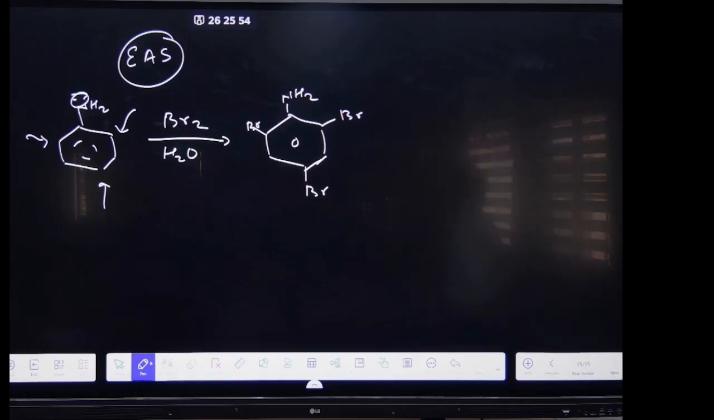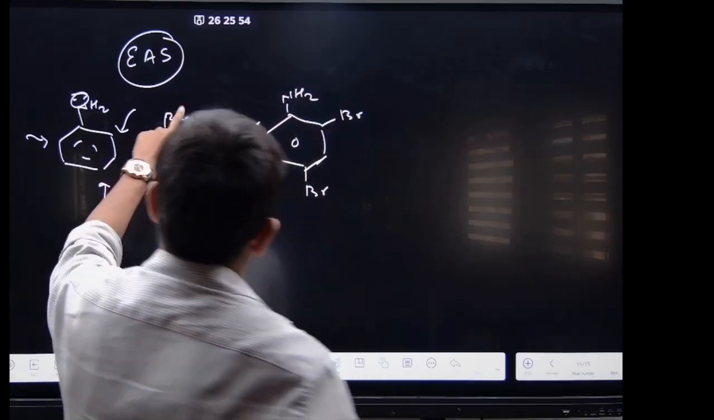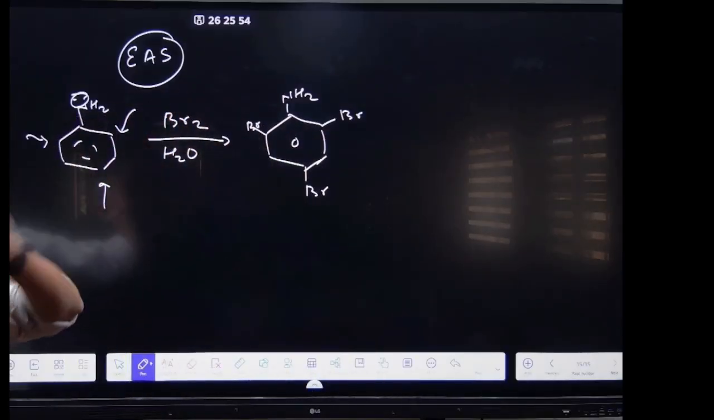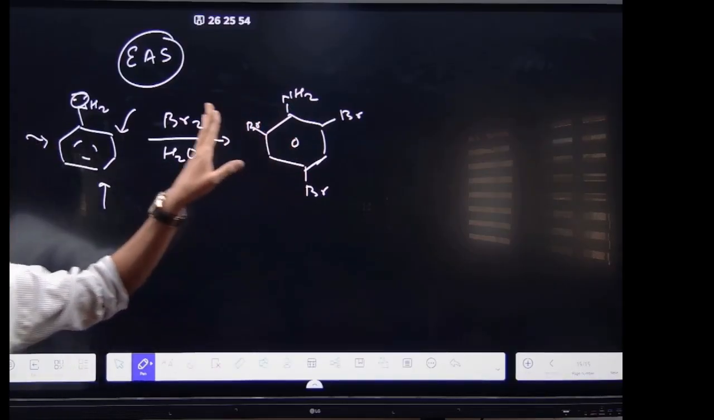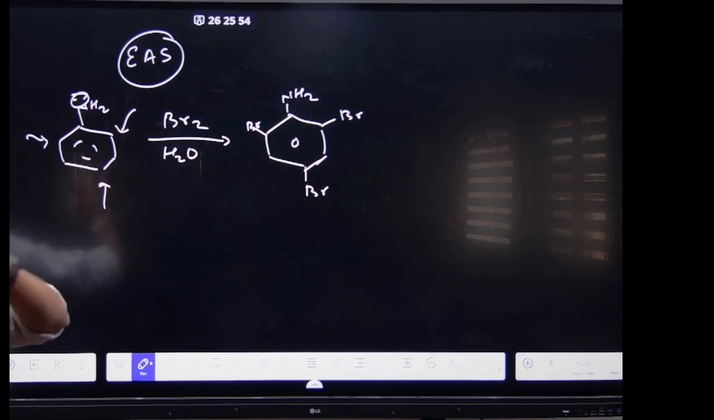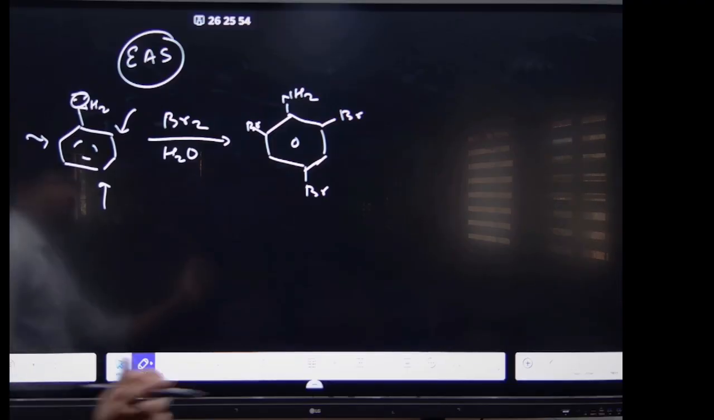Brain needs engagement. अब देखो, NH2, Br2 and the water is there, right? So you will be forming this compound because NH2 is highly ortho-para directing group. अब देखो यहाँ पे, see here,